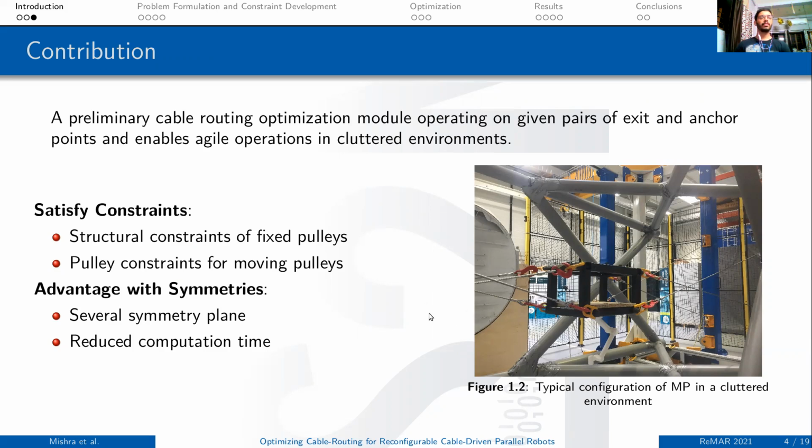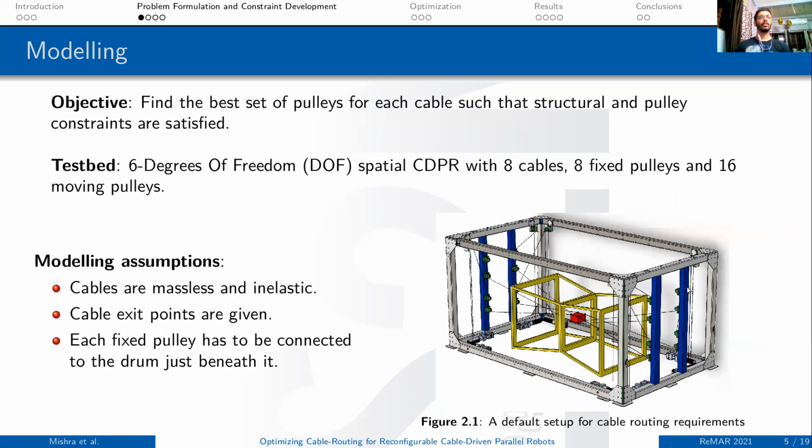There are some constraints that are to be satisfied, like the structural constraints of fixed pulleys and the pulley constraints for moving pulleys. We take the advantage of symmetries with several symmetry planes and reduce computation time. Our modeling objective is to find the best set of pulleys for each cable such that the structural and pulley constraints are satisfied. Our testbed is a 6 degree of freedom spatial robot with 8 cables, 8 fixed pulleys, and 16 moving pulleys.